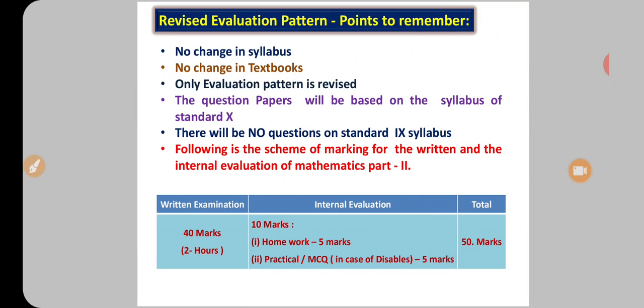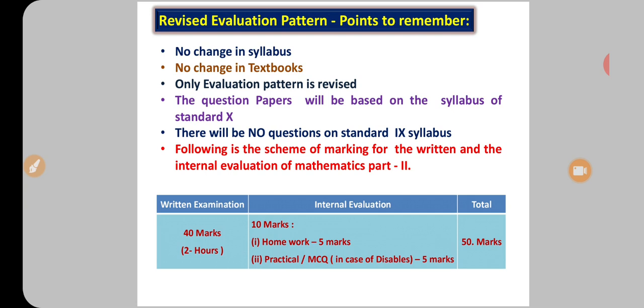Revised evaluation pattern is just like this. Some important points that we have to remember: no change in the syllabus, no change in the textbook, only the evaluation pattern is changed. The question paper will be based on the syllabus of standard 10. There will be no question from the standard 9th syllabus.